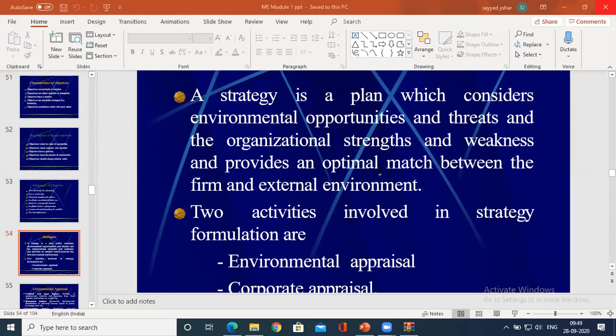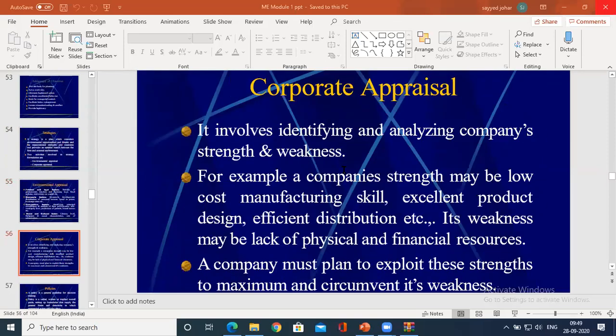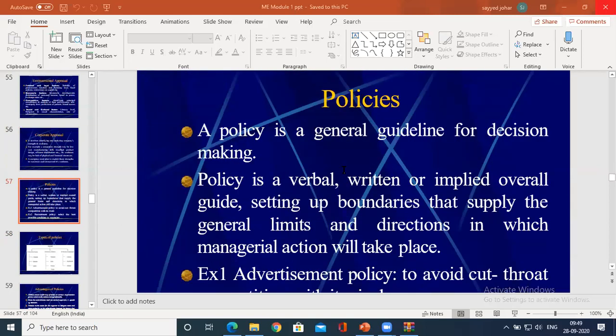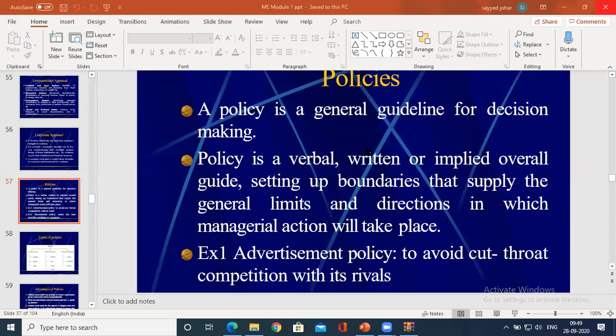So what is a strategy? In fact, you have to go into detail. What is a policy? This is an important concept, policy. Usually anything that you do is based on certain instructions or steps. So policy, in general, is a guideline for decision making. Before you take any decisions, you come under certain rules and regulations or procedures to follow.